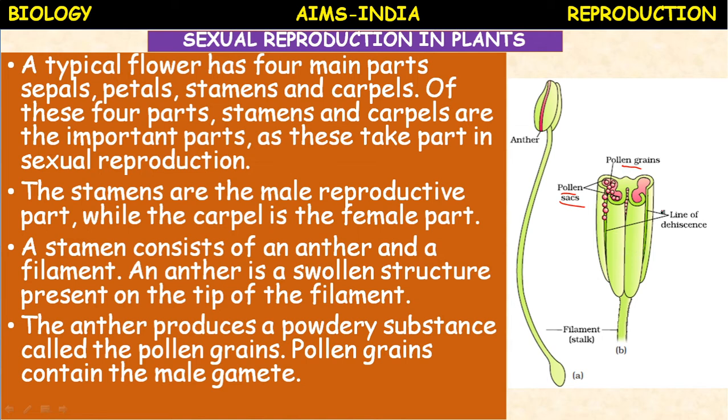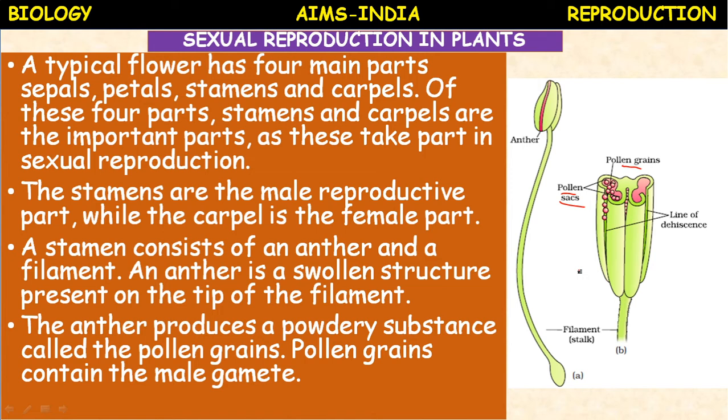Once the anther sac is filled with pollen grains, it undergoes dehiscence. Dehiscence means breaking down, and release of the pollen grains into the atmosphere. These pollen grains may be carried by wind, water, insects or birds to the female reproductive part of the flower, where the fusion of gametes takes place.